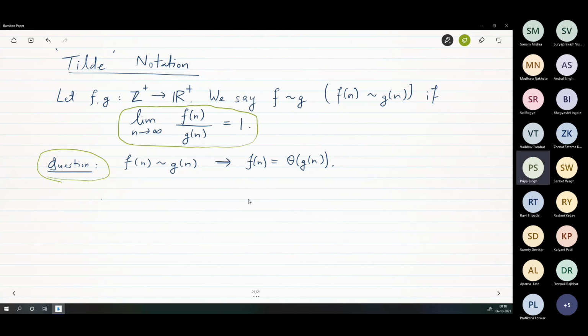It's given that if limit n tends to infinity, f of n upon g of n is equal to 1, that implies f of n is theta of g. That is all given to you. Then what do you have to prove if that is all given to you? What will you prove then? Do you understand that this is a statement that you have to prove, right? We are not assuming this.